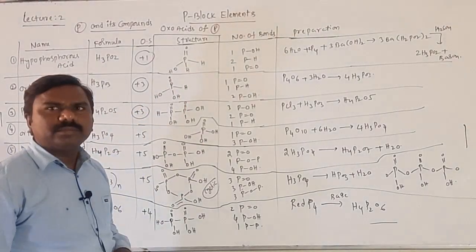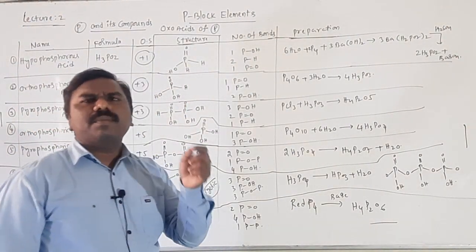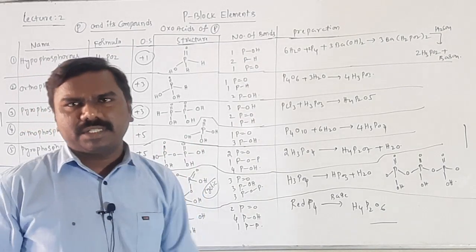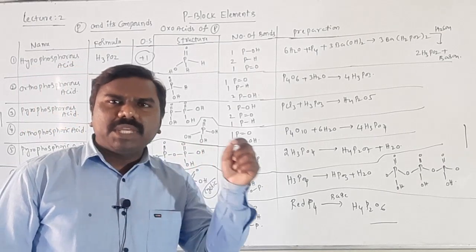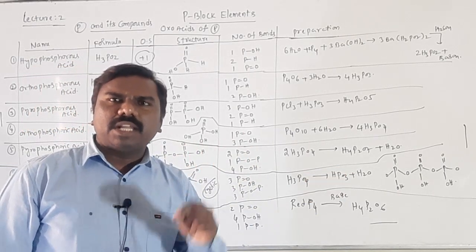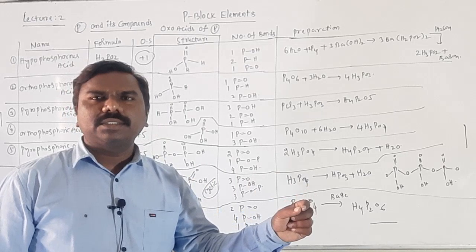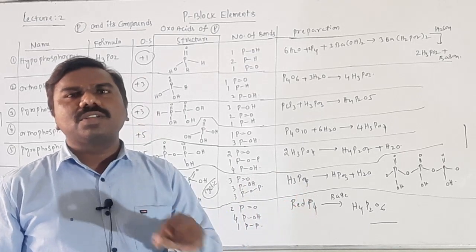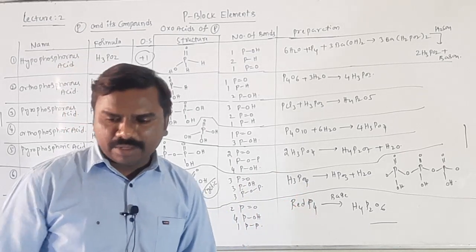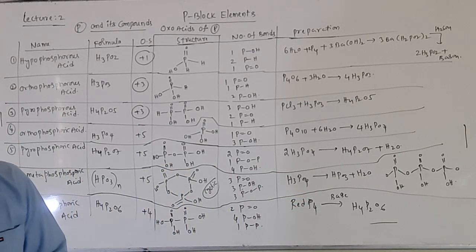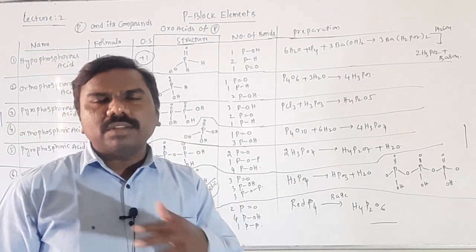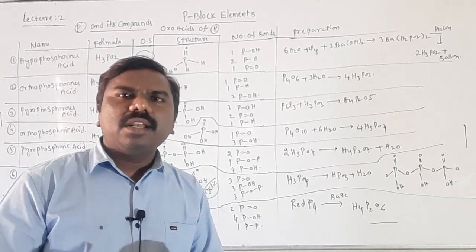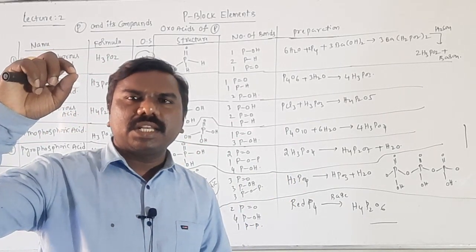Getting all of you? A P-H bond, otherwise a P-O-P bond, any one is present. In lower oxidation state acids, along with P-OH and P=O bonds, P-H bonds are also available. If P-H bonds increase, it means the lower oxidation state will get into a higher oxidation state easily.